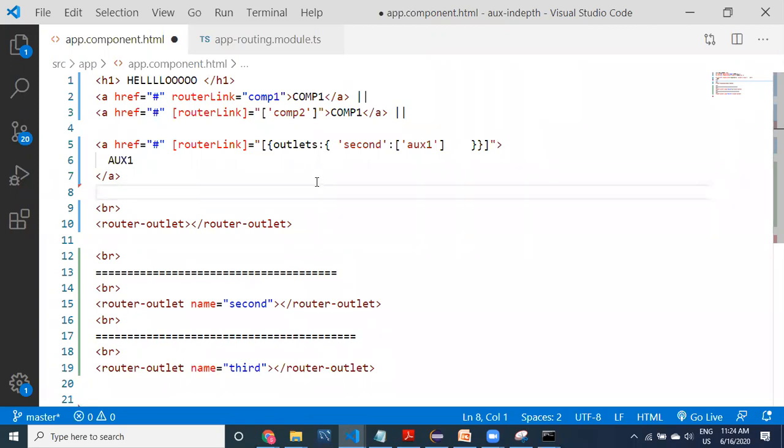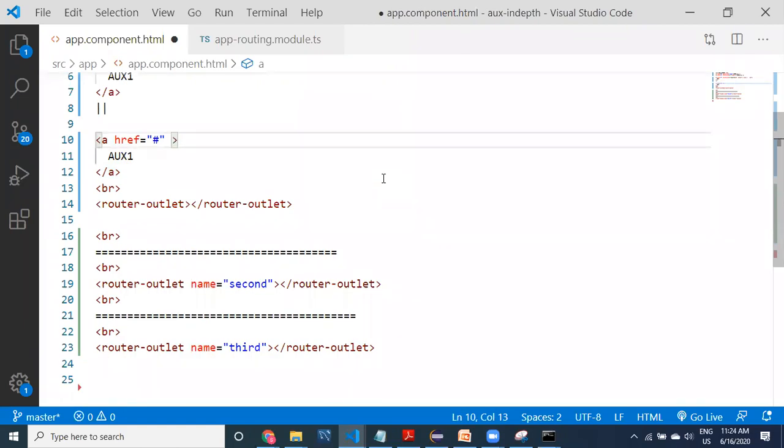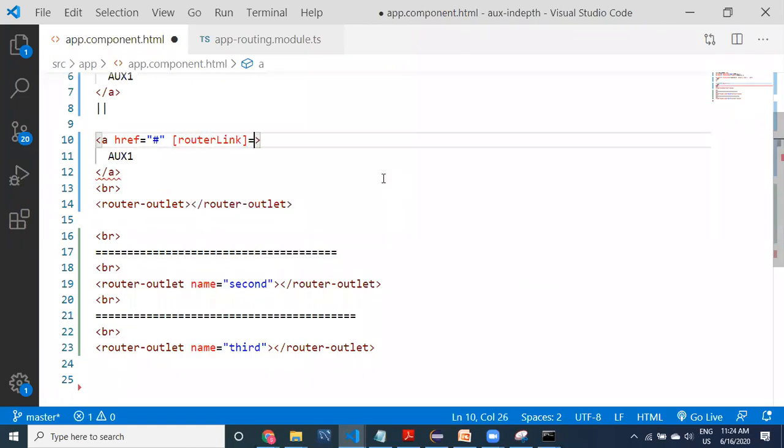Okay, let me take this link. Again I want to write it down. Here, routerLink, provide the array with square brackets, within that provide the object. Within that we need to provide outlets.